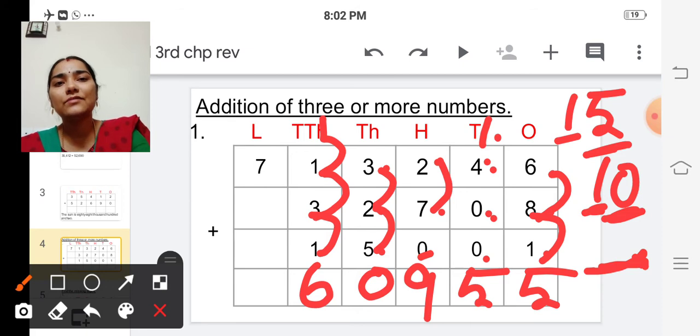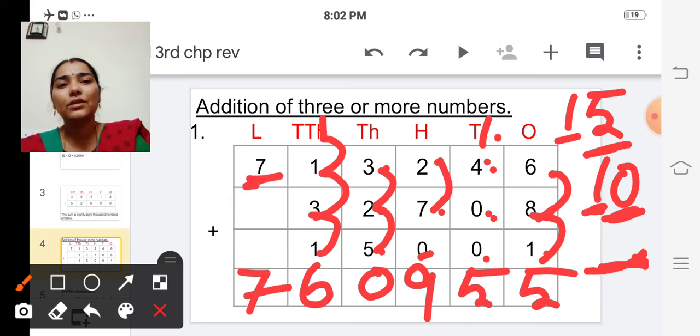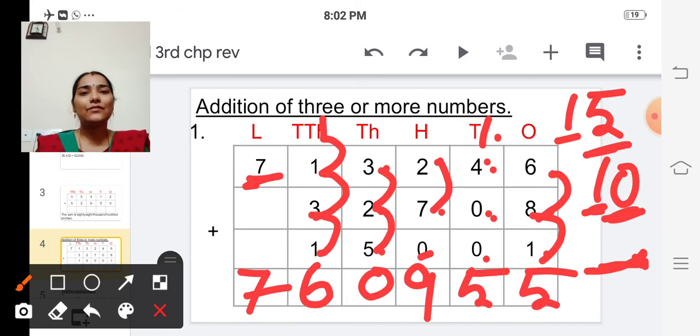So in the lakhs place we are having only one number, so here we have to put that number. So finally we got the answer, isn't it? What is the answer? 7,60,955. Okay children.